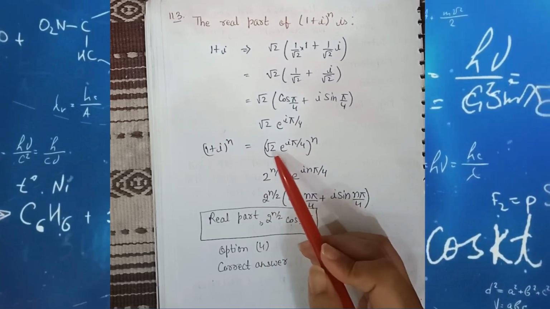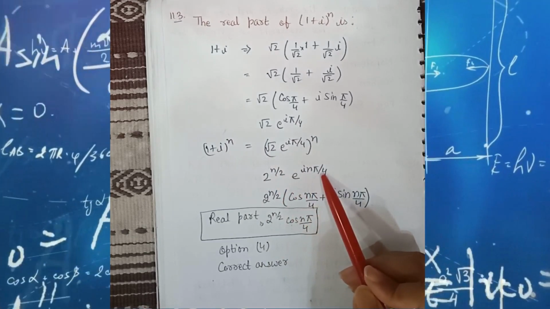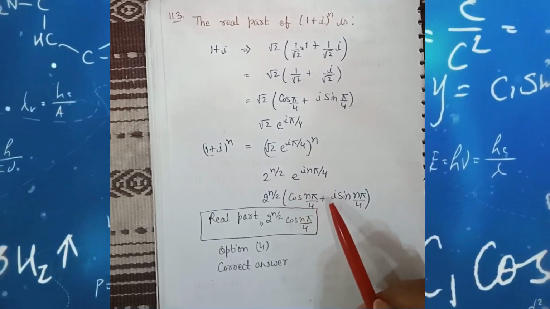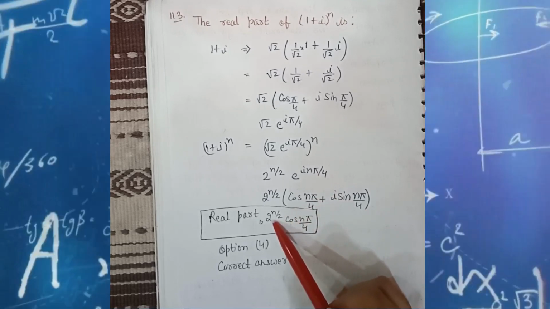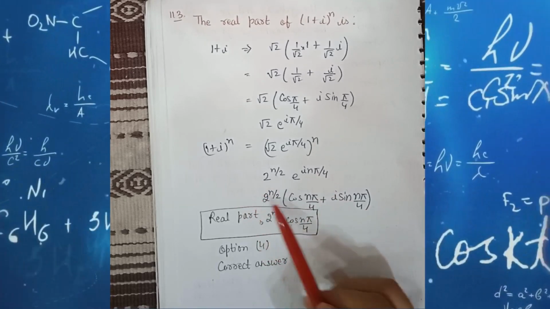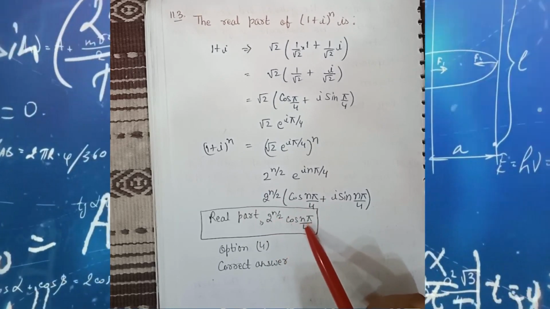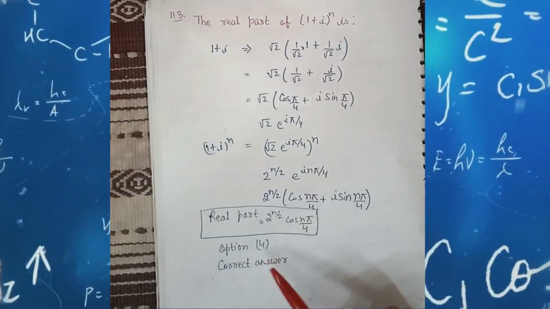Now the value will be 2 raised to the power n by 2 times e raised to the power iota n pi by 4. And we know that e raised to the power iota theta is cos theta plus iota sin theta, and theta is n pi by 4. We have to find the real part. So the real part is 2 raised to the power n by 2 cos n pi by 4. This is option number 4, so option number 4 is the correct answer.